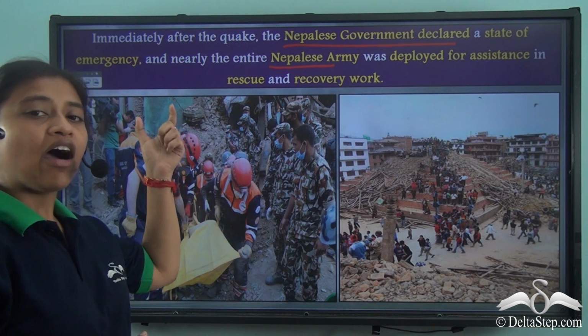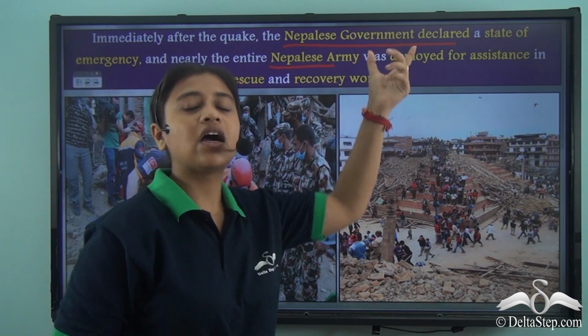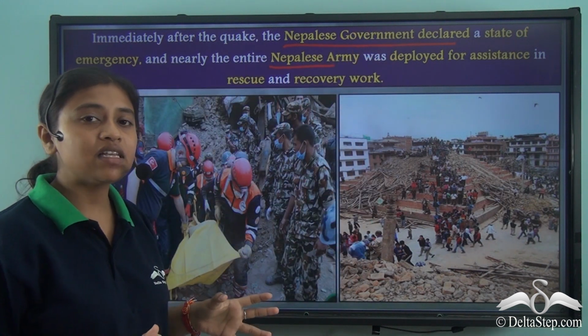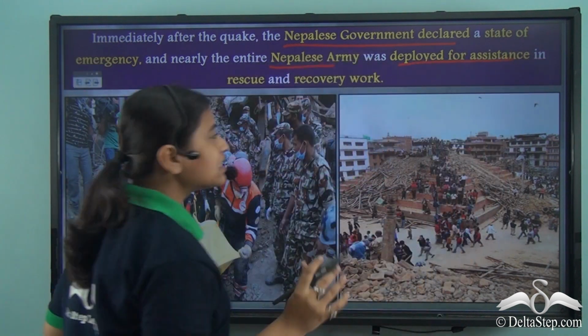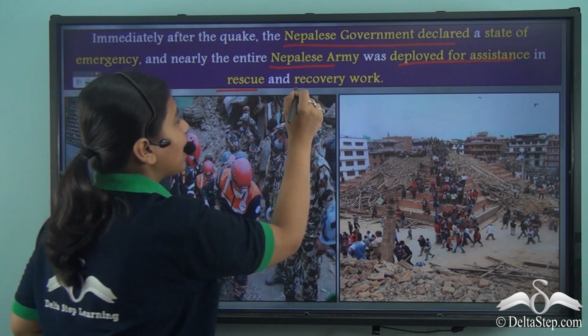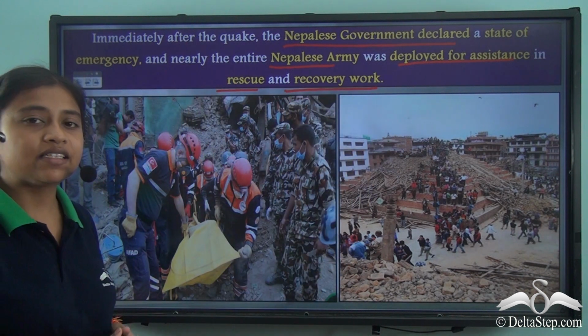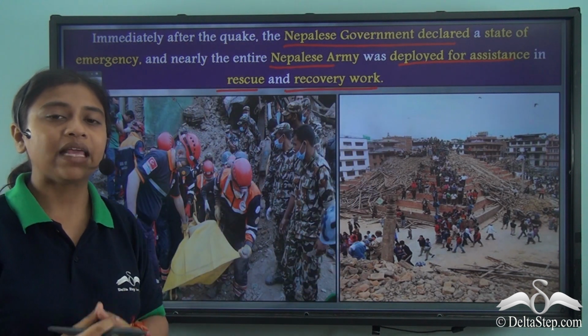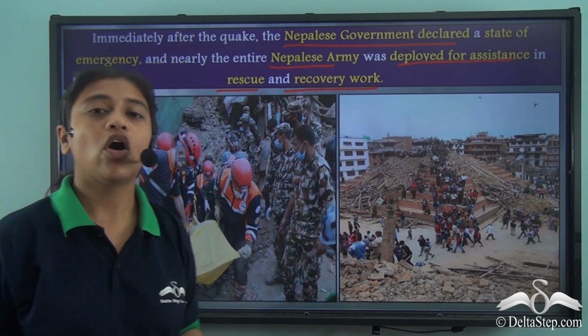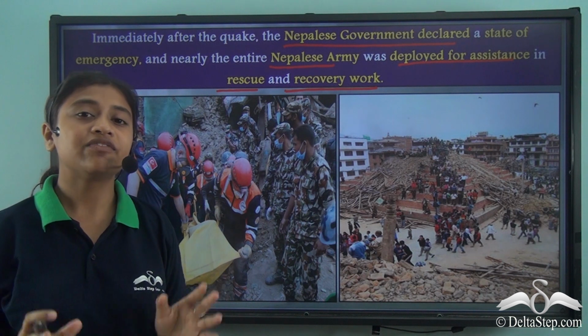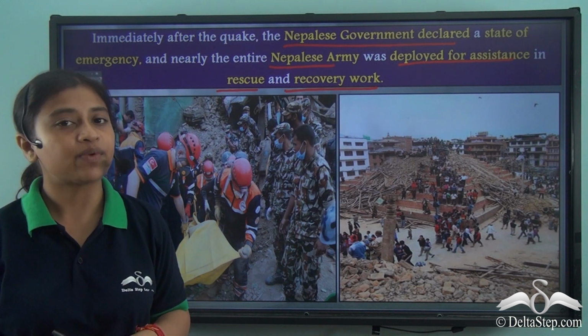Right after the quake, the Nepalese government declared a state of emergency and the Nepalese army was deployed for assistance in rescue and recovery work. So you can see in these two pictures how the Nepalese army was working hard for the rescue and recovery of the people of Nepal that were severely hit by the earthquake of 2015.